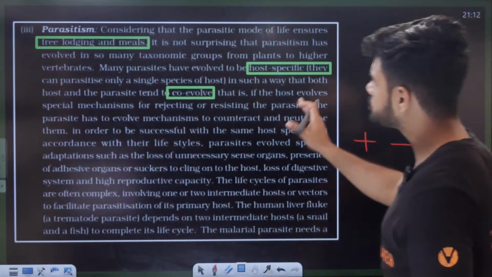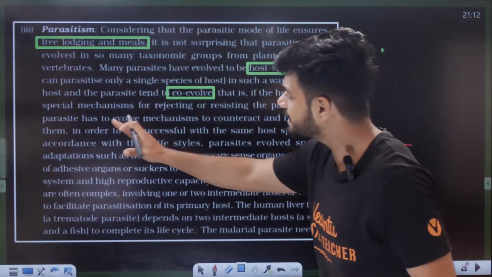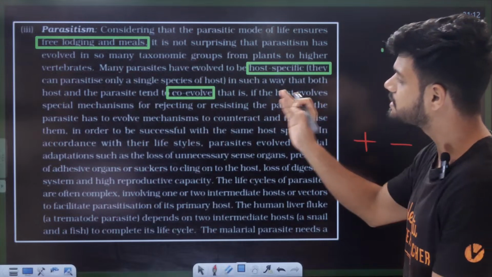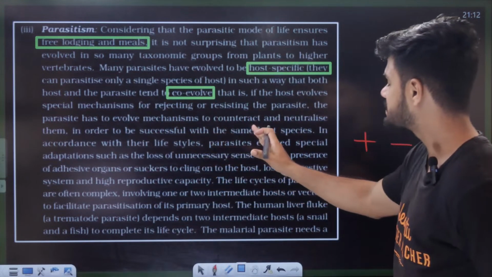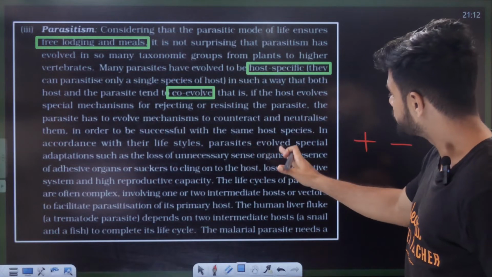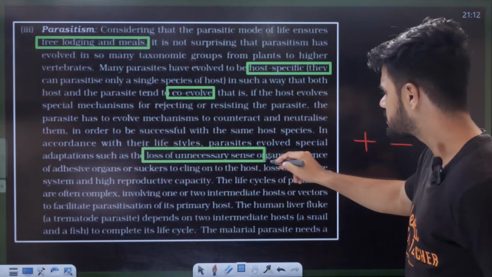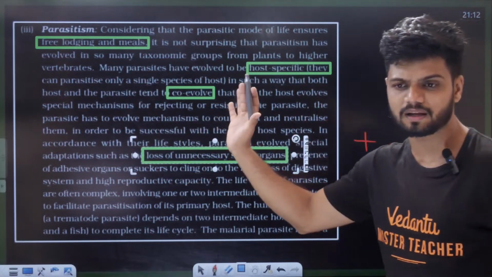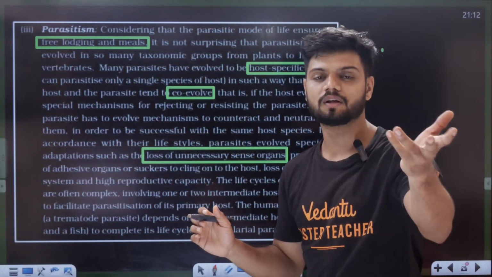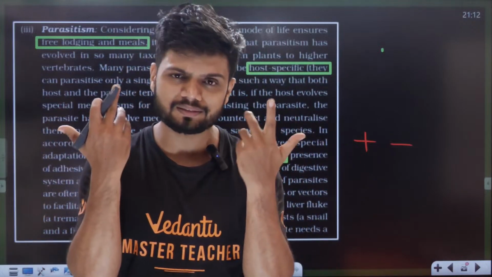Now, the host evolves special mechanisms for rejecting or resisting the parasite. The parasites have to evolve mechanisms to counteract and neutralize them in order to be successful with the same host species. In accordance with their lifestyle, parasites evolved special adaptations such as loss of unnecessary sense organs. Sense organs are not needed because they can easily attack now. They don't want any sensory organs. Once they join, they don't need eyes, mouth or ears, nothing.